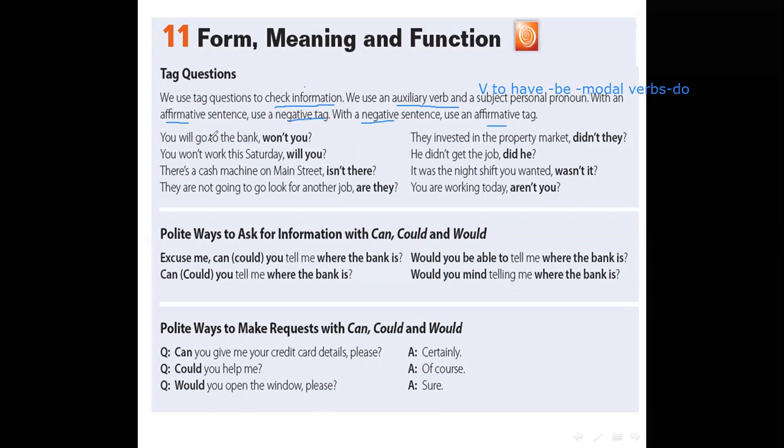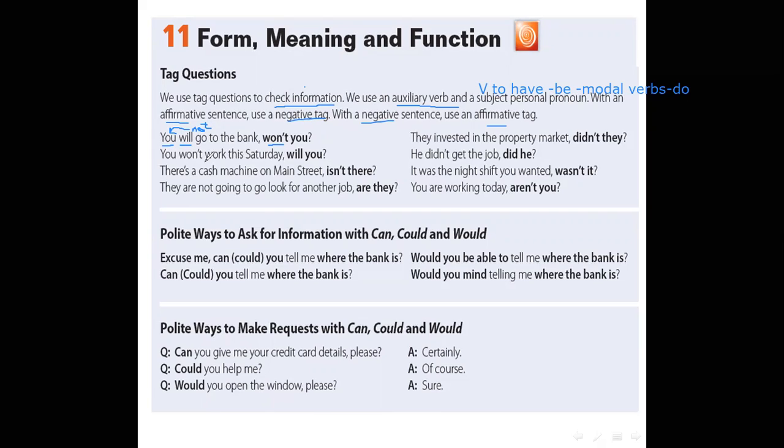Here, we should at first determine where the auxiliary verb is. Excellent. You will. Where is the subject? You. So this sentence is affirmative, so we will use the negative form for the tag question. We will add not, then we will make a cross, and so we will form the tag question. It's a very simple way. Won't you? Won't is short for will not.